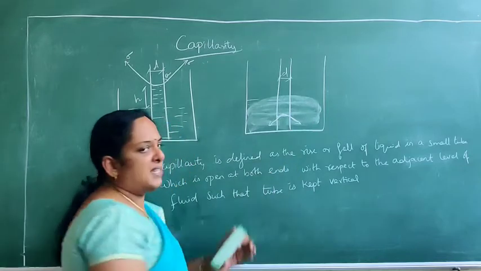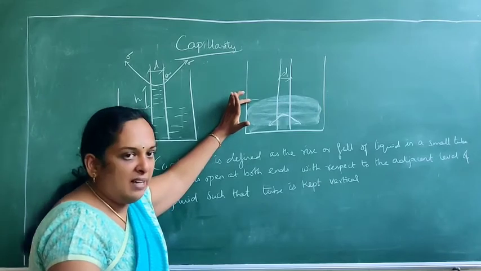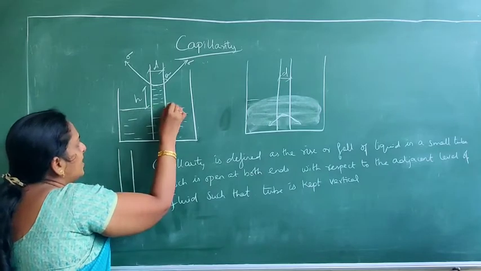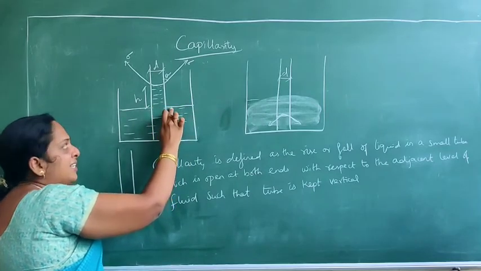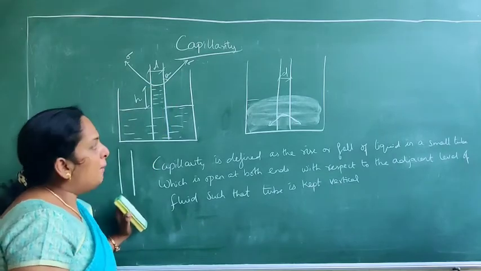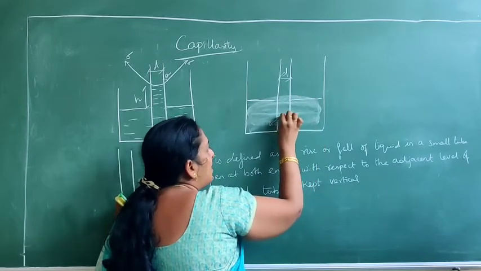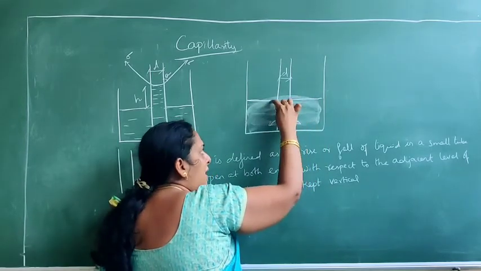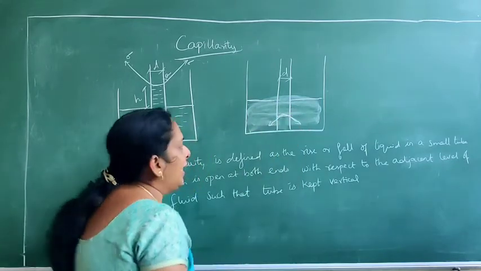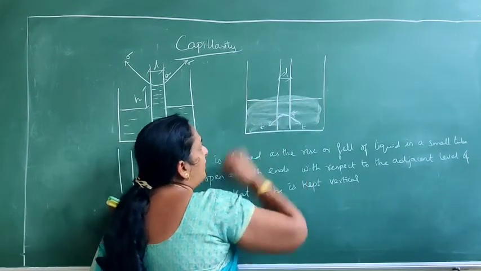Normally, how we say this as depression is with respect to the adjacent level of the liquid layer. Here the adjacent level of the liquid is here. With respect to this adjacent level, this water is increased, so it is said to be raised. But here with respect to this adjacent level, this mercury, though it is increased in the tube, compared to this adjacent level it is less. So it is said to be fall. And this is your tension and this is your angle theta.